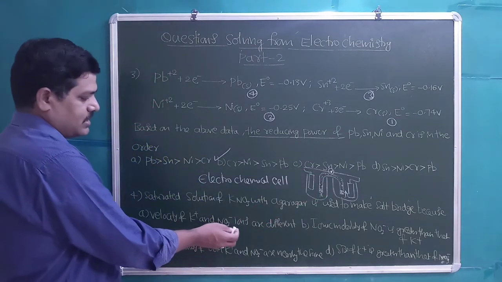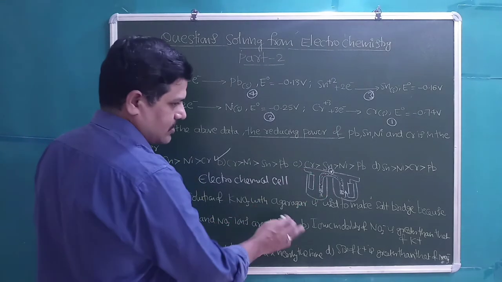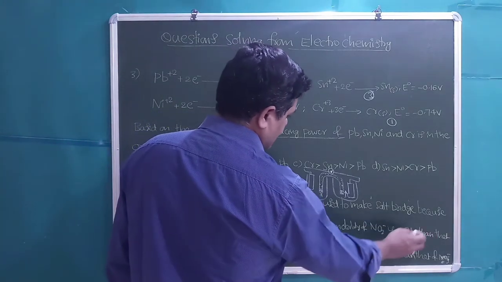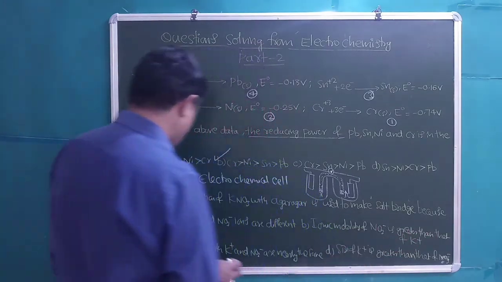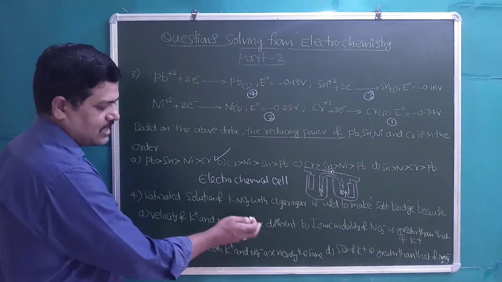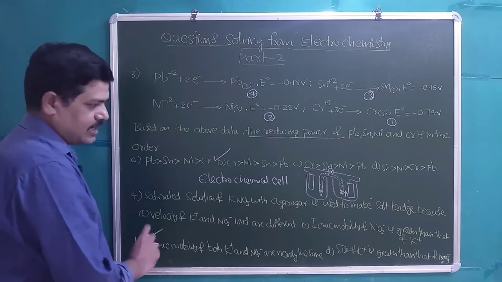Velocity of K⁺ and NO3⁻ ions are different. No, it is not correct. Ionic mobility of NO3⁻ is greater than that of K⁺. No, it is also not correct. Ionic mobility of both K⁺ and NO3⁻ are nearly the same. This is the correct option.